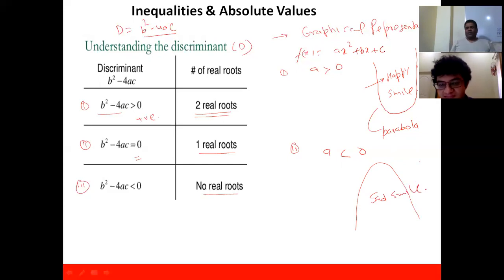In both cases you'll be getting a parabola, right? So just write these 2 points, then I will explain the meaning of 2 real roots, 1 real root, and no real roots.